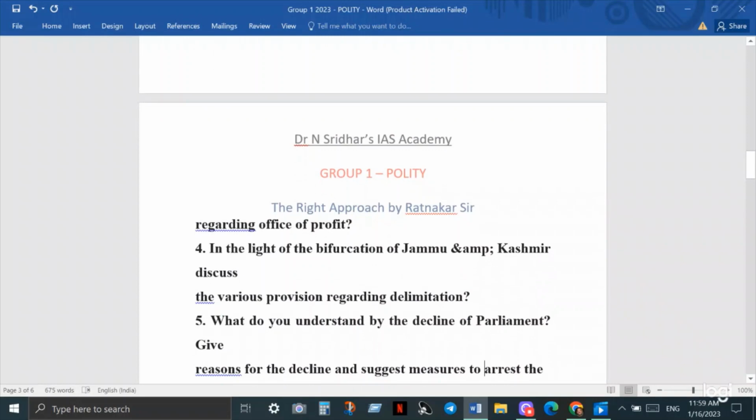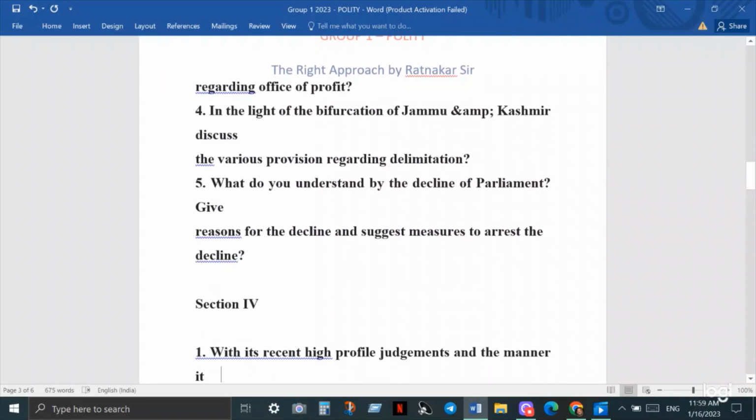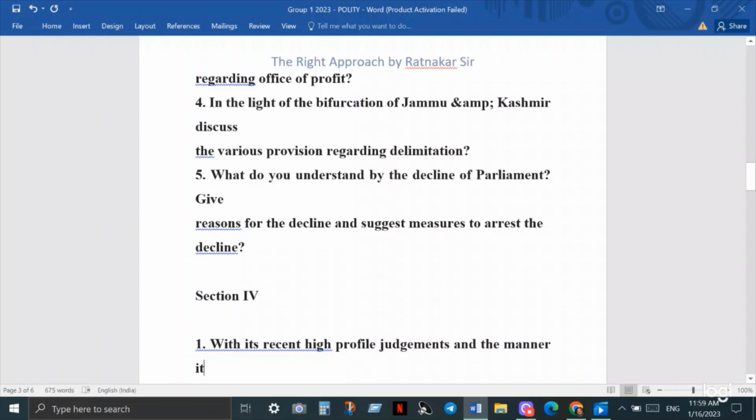Then the next one is decline of parliament. This question is very, very important. Why is there a decline of parliament, and what is the job of parliament? Parliament's job is to discuss, deliberate, and its major job is to make laws and to exercise control on the government.